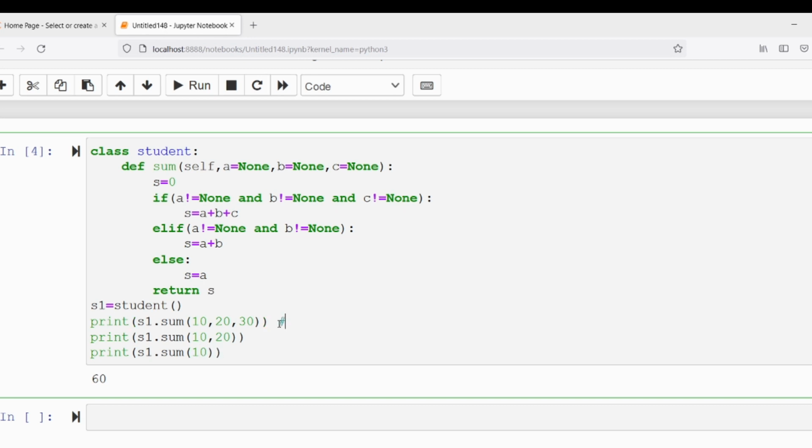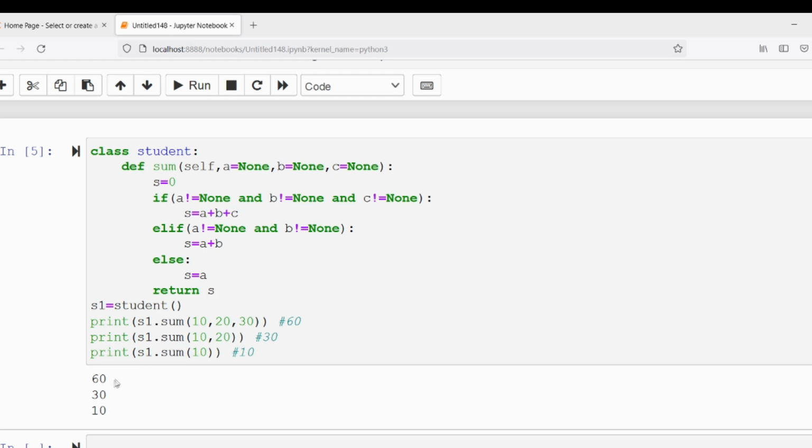Now in this case, a lot of people will think, sir, in the last program you discussed, it is giving an error. Now it will not give any error. You will get the output as 60 here, 30 here, and 10 here. For your better understanding, let me run the program. See, we are getting the output as 60, 30, 10.